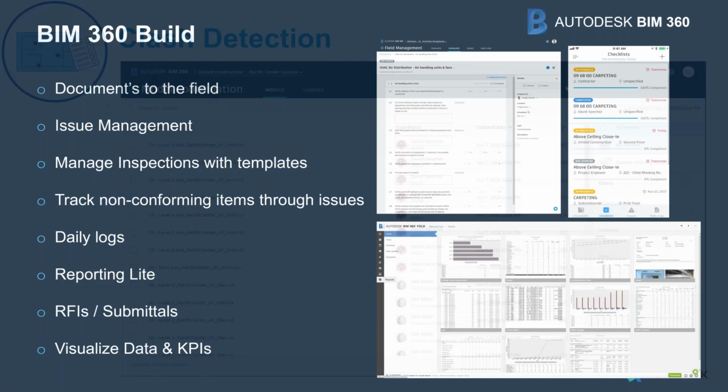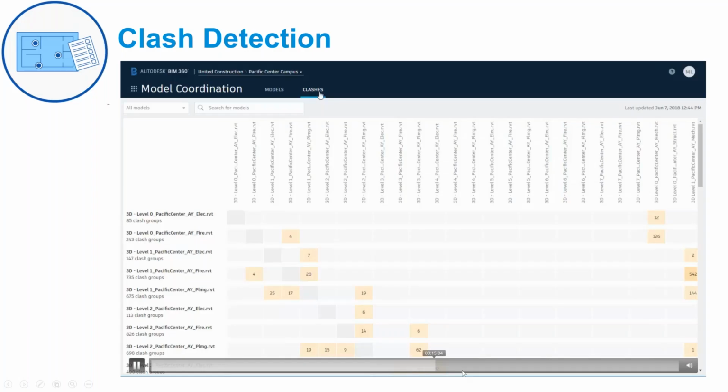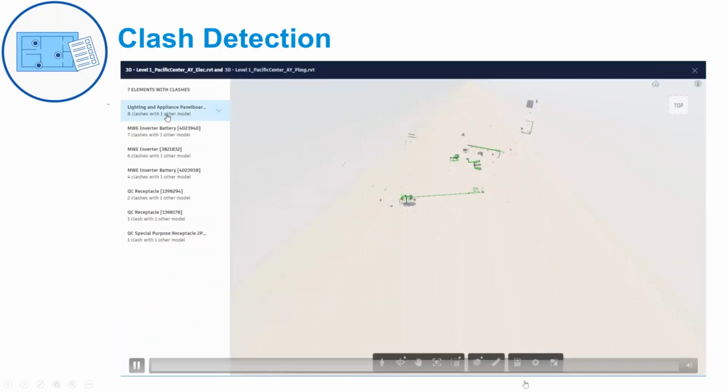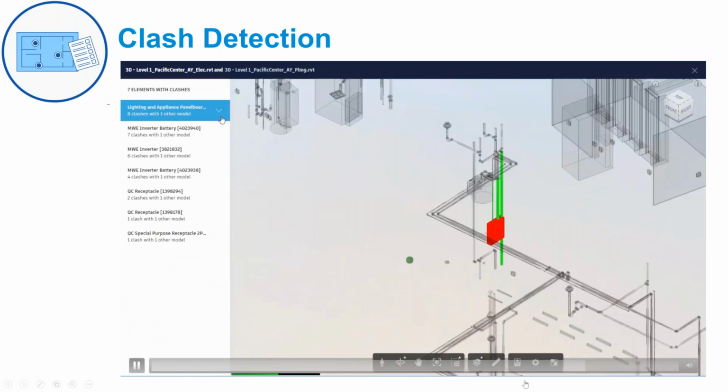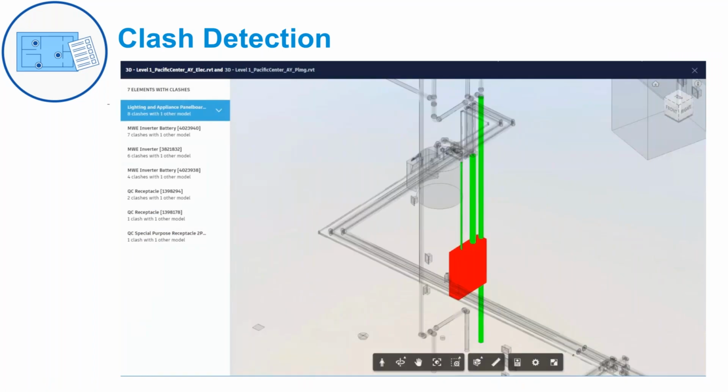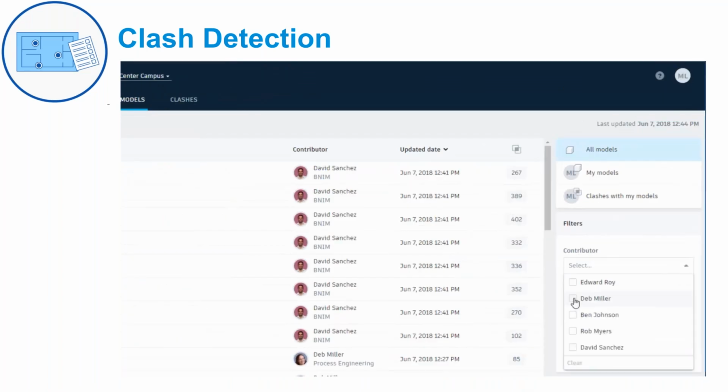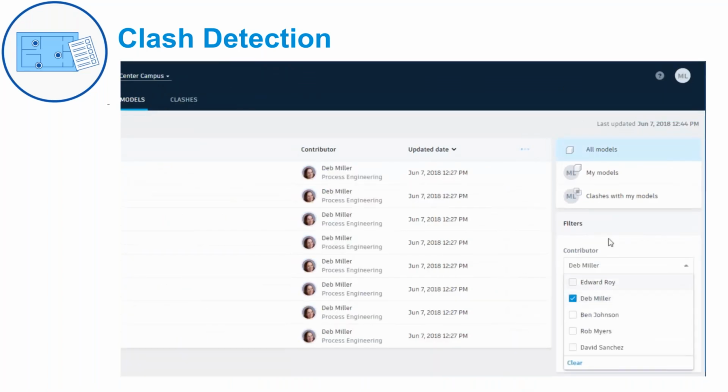More and more clients or owners are asking for on-the-go clash detection. At least they say, if the BIM model is on the cloud, why not have clash detection as well, even before it goes to the construction stage, at the pre-construction stage. So BIM 360 Coordinate allows for that.